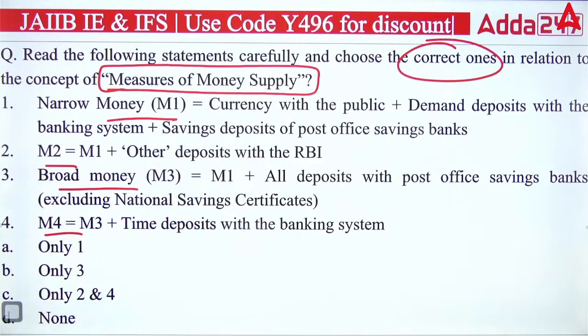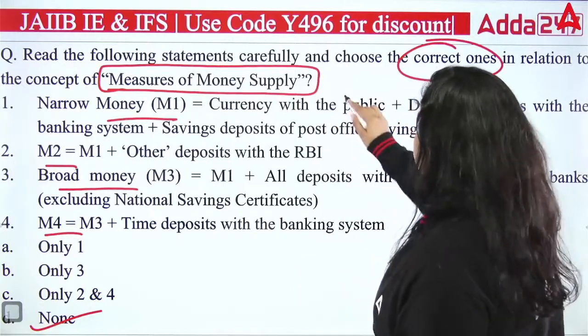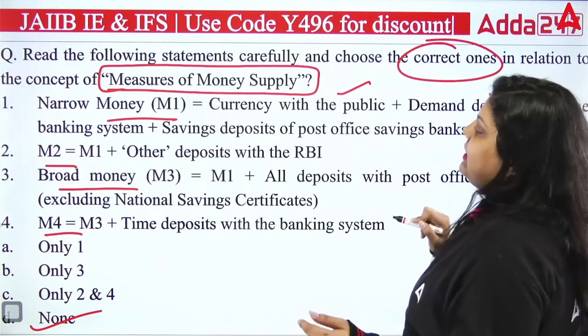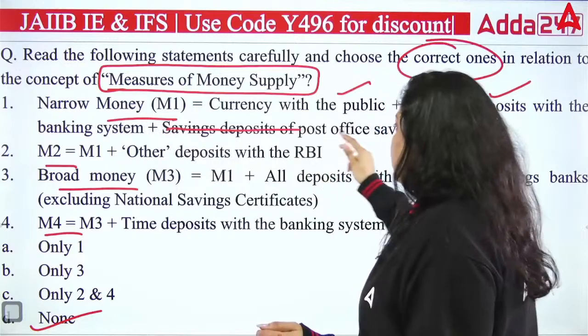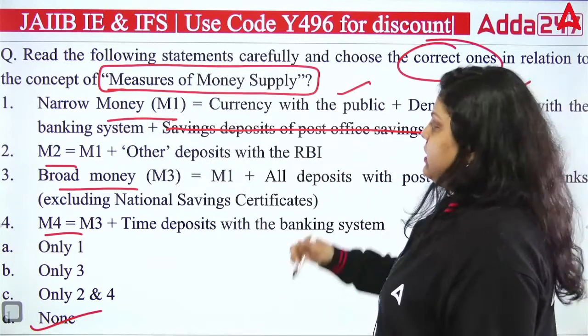All are incorrect. None of the above is there. Why? Because M1 equals currency with public. This is true. Demand deposit with bank. This is true. But not the post office deposit. The deposit with the RBI will be counted here. Okay, the first is wrong.